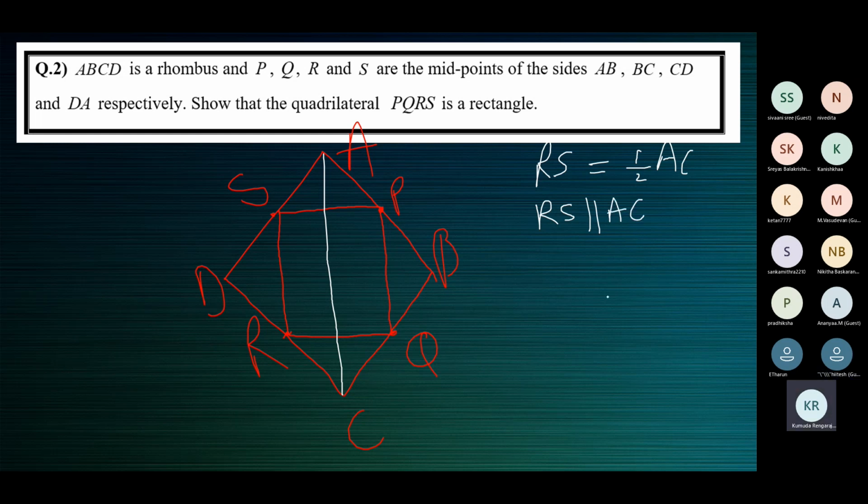Then what about the other triangle ABC? What can you say about ABC? Ma'am, in ABC, P is the midpoint of AB and Q is the midpoint of BC. So PQ is half of AC and PQ is parallel to AC.